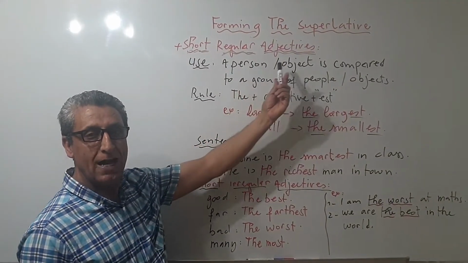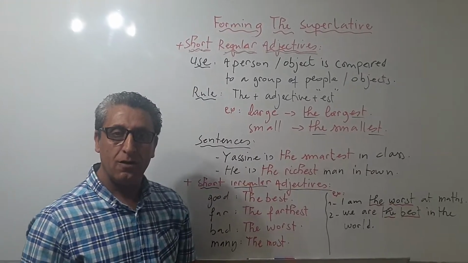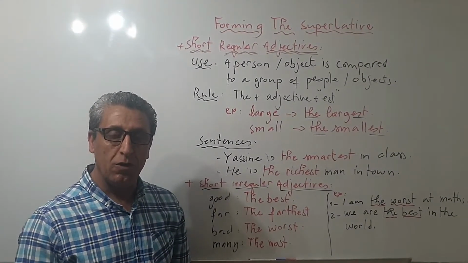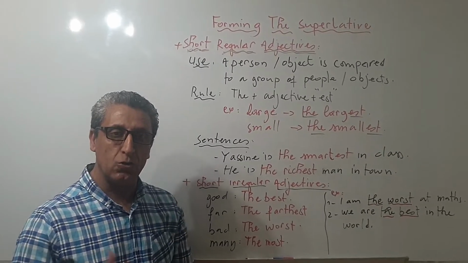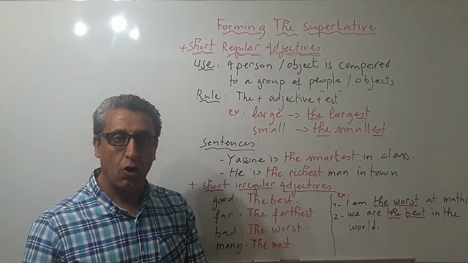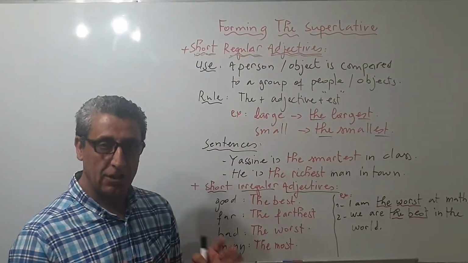Short regular adjectives. Use. Remember, I explained to you that when we use the comparative form, we compare one person to another person, or an object to another object. Here, with the superlative, it's different.